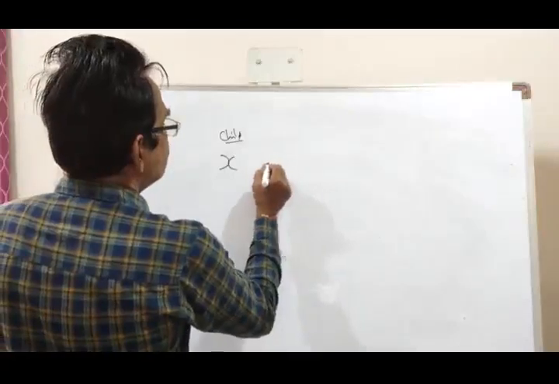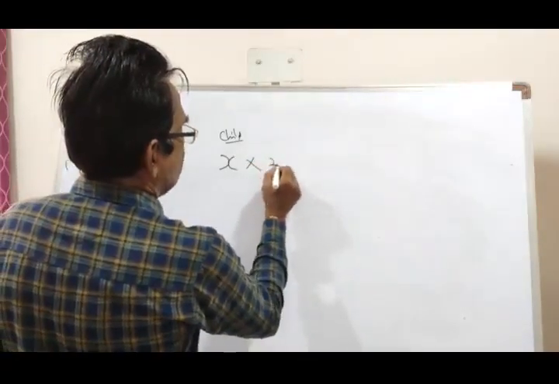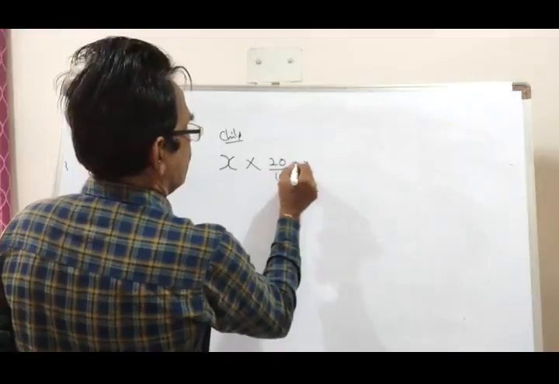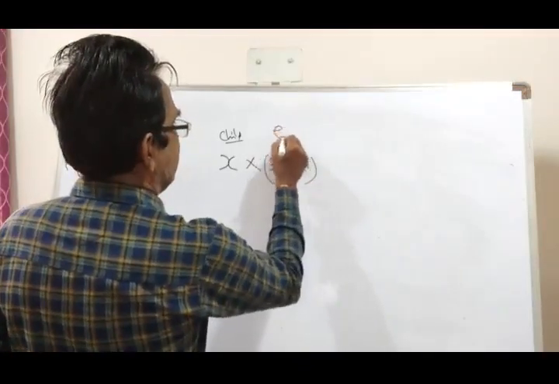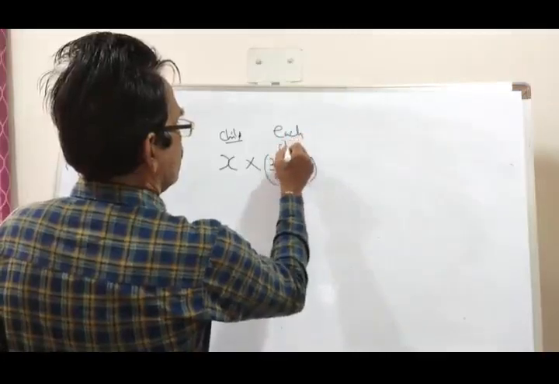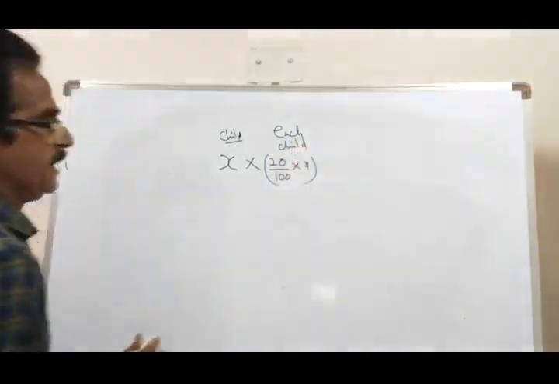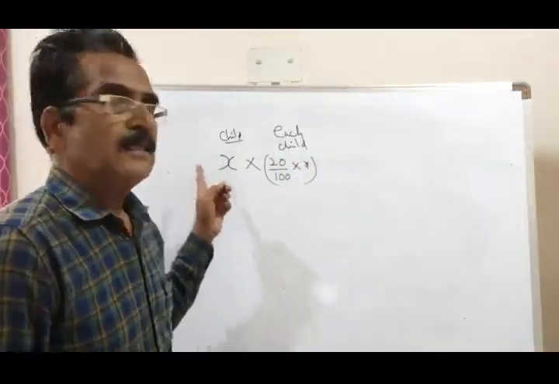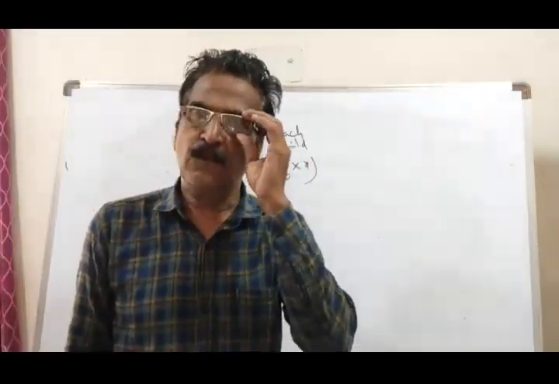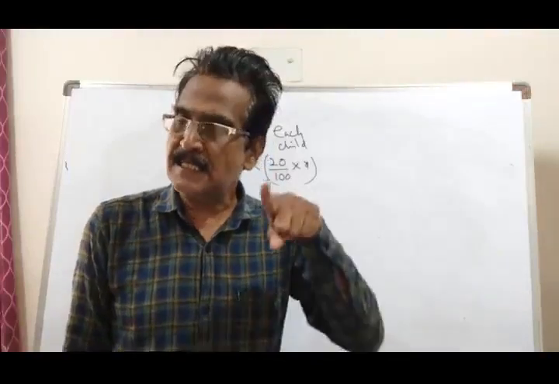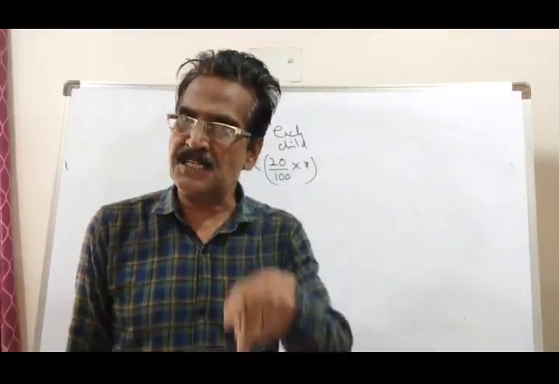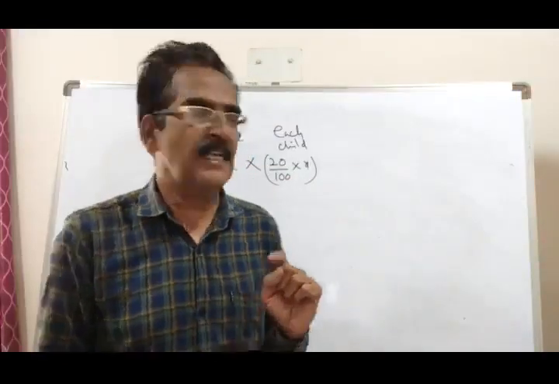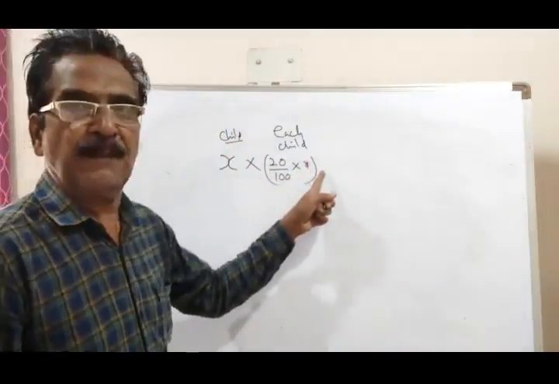Each child received 20% of x, where the total number of children is x.